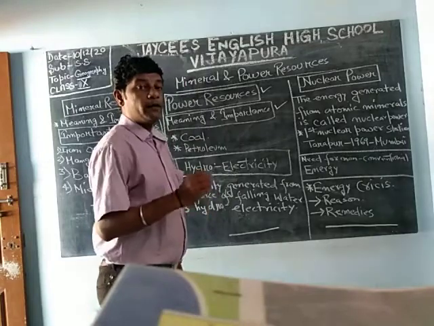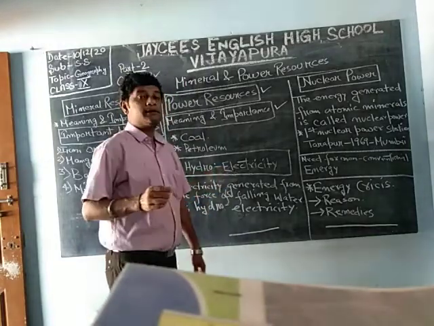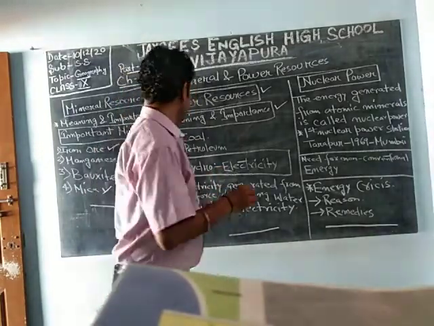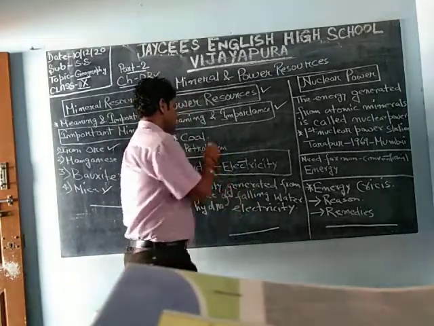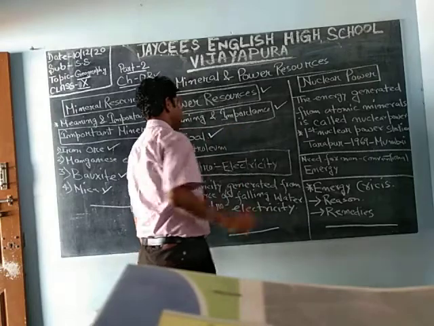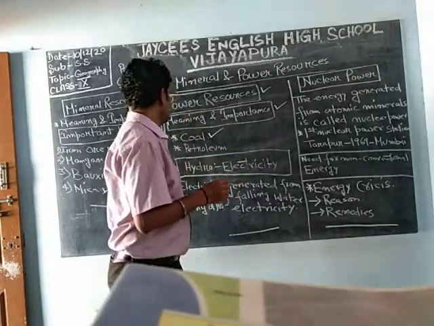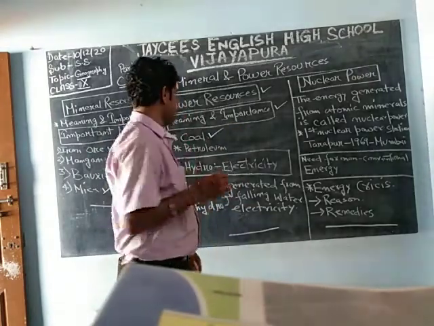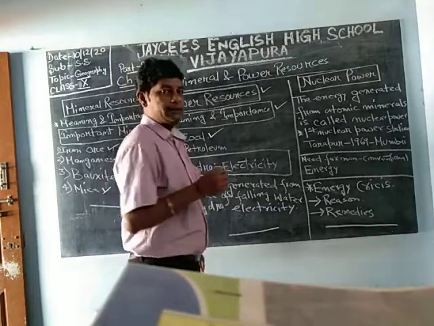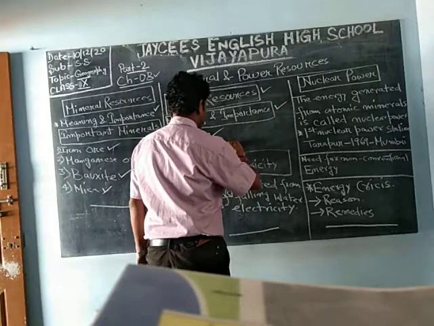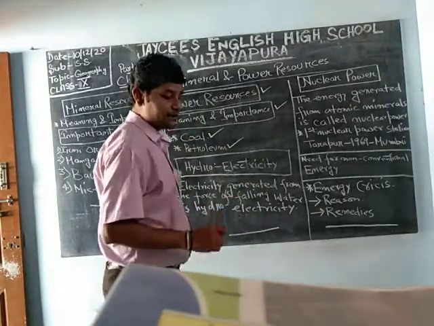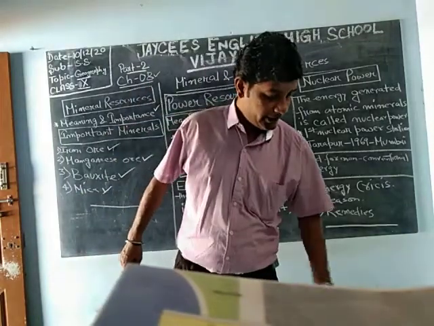And what are the minerals which are used for this power generation? Coal is a very important mineral used for generation of electricity. It is a fossil fuel, found inside the earth. Then we have done petroleum also, in the last class.